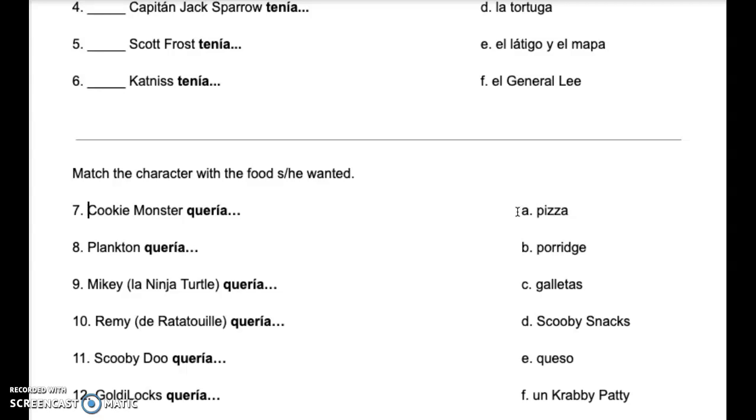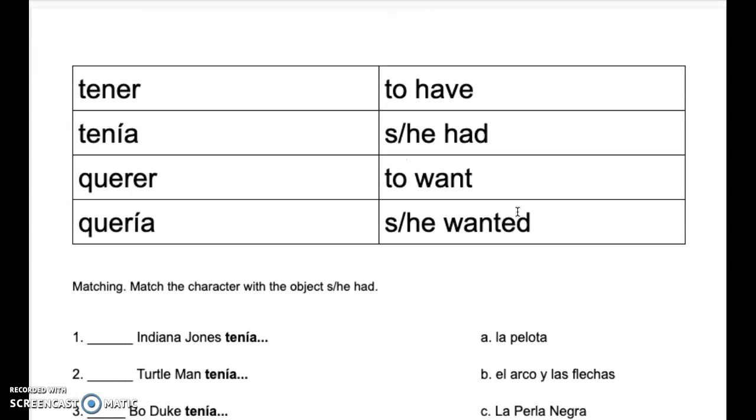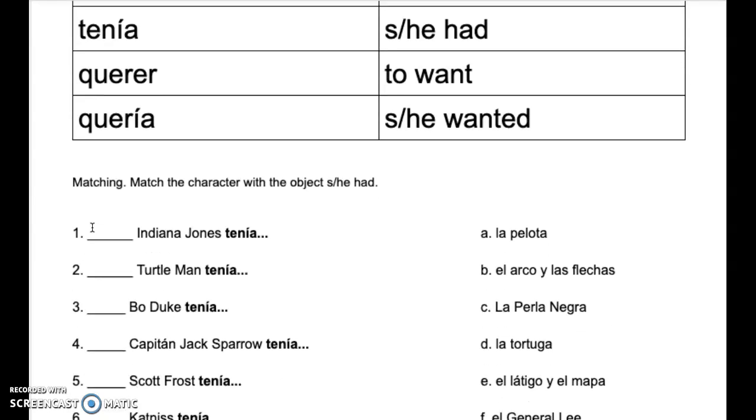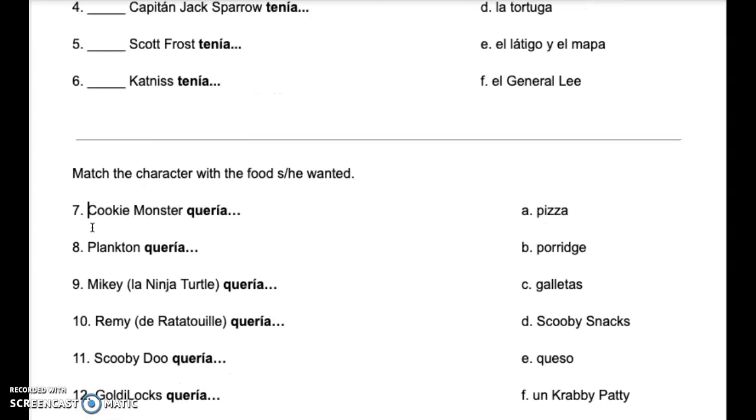So that is the assignment for the week, to get your tener, tenía, querer, quería verbs down and do the 12 matching exercises.